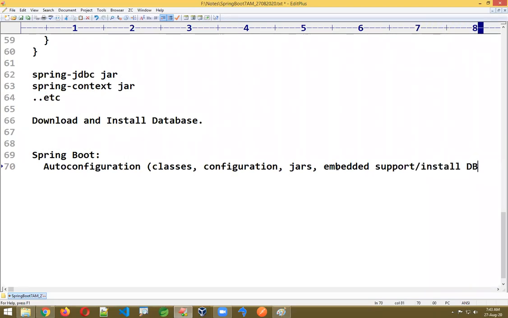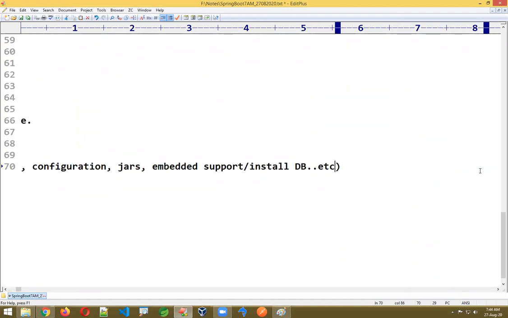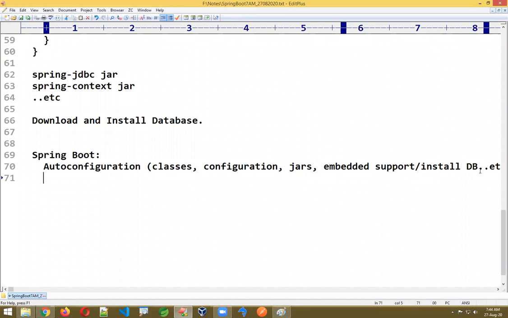I'll show what the embedded databases are here. We have some embedded databases like H2 database, HSQL database, and Derby database. You are not required to download and install, and it supports installed databases. All the required things it will reduce by using the concept called auto configuration.